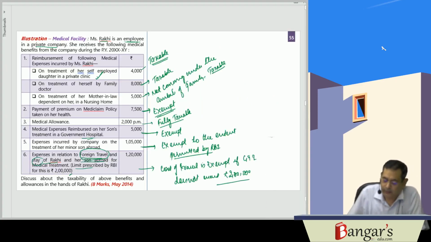Okay. Then expenses incurred on treatment of minor son abroad.